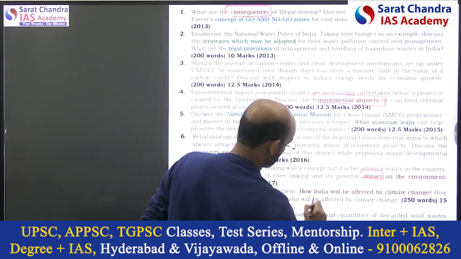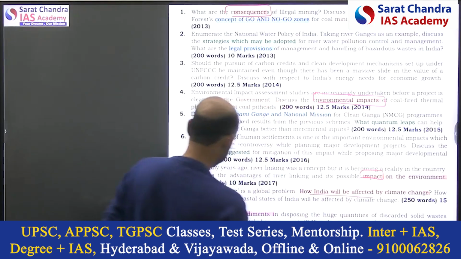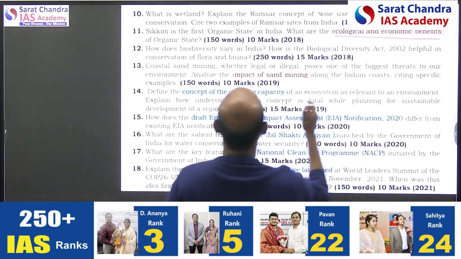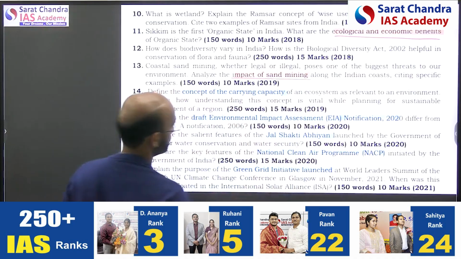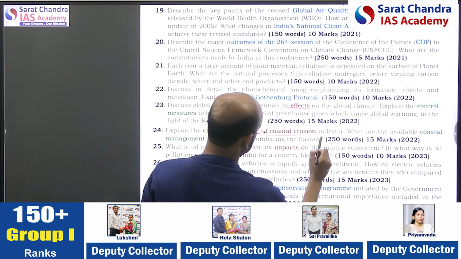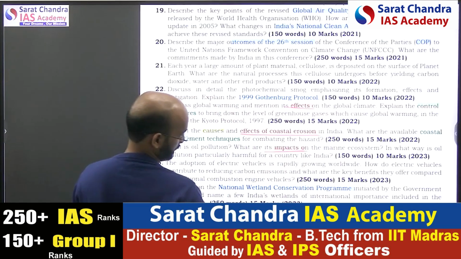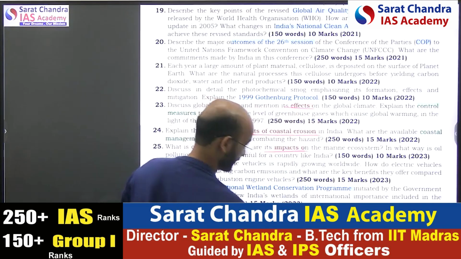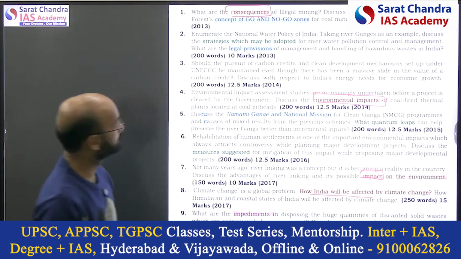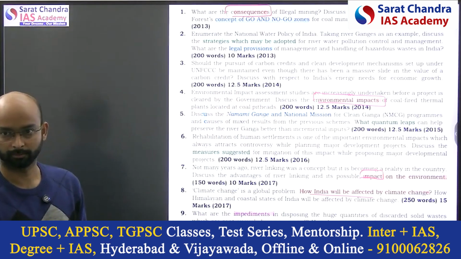See, impact, how India will be affected. Okay, this is most common. Ecological and economic benefit, that is impact of sand mining. And then you have the effects of coastal erosion, impact on India of the IPCC. So this impact is the most common question.